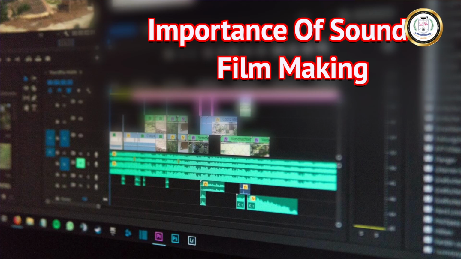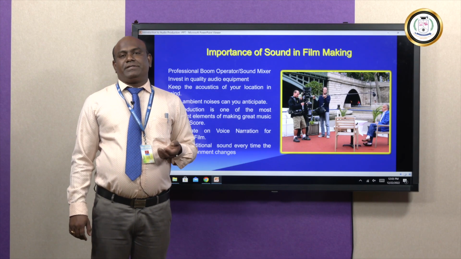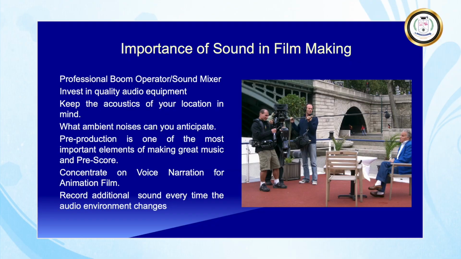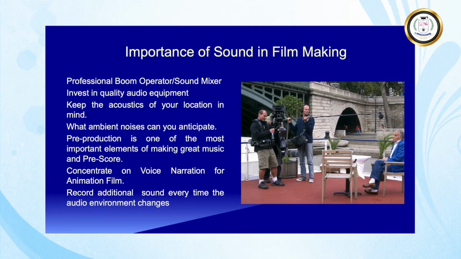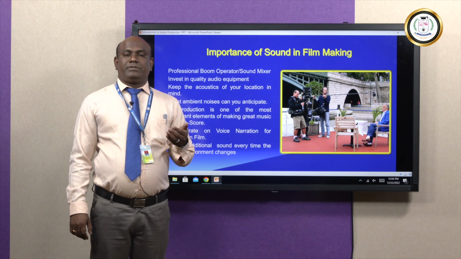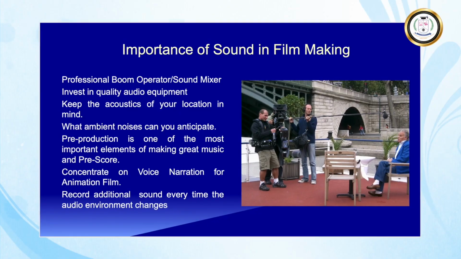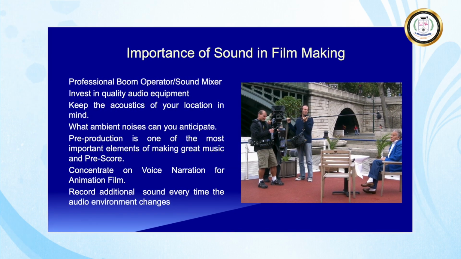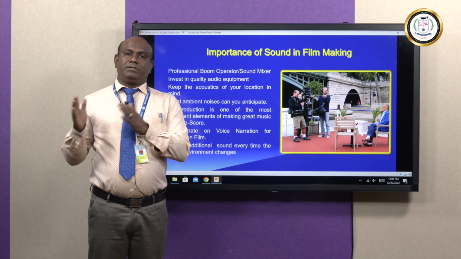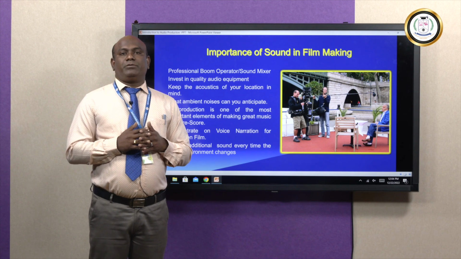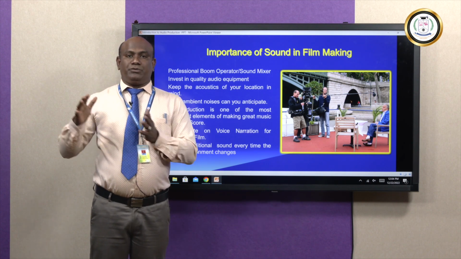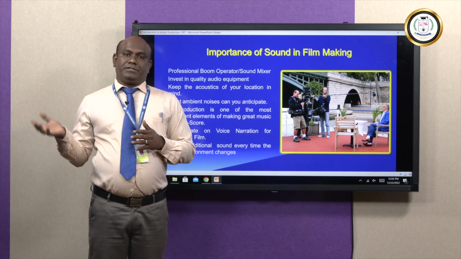Importance of sound in filmmaking. There are three stages in film production: pre-production, production and post-production. Sound plays a vital role in all three stages. In pre-production, we record the narration voice, and sometimes we do the song recording. In production, we record the live sound, sometimes the spot sound. The spot sound is directly used as a pilot track for the dubbing. Sometimes the live sounds are used directly in post-production.